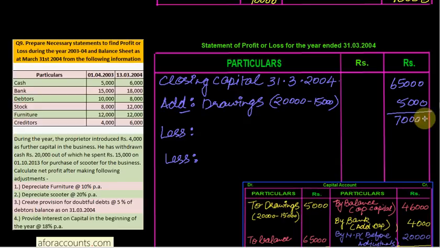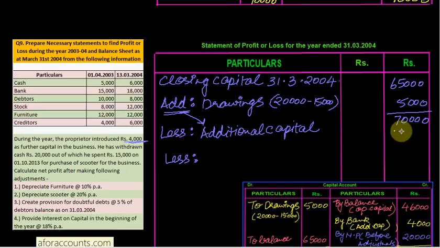Take it here, 70,000. Less what? Full add. Get it here. Additional capital. So they have mentioned that additional capital or capital introduced is 4,000. So less 4,000 from this.